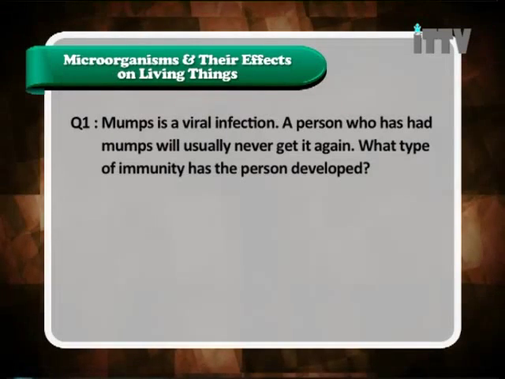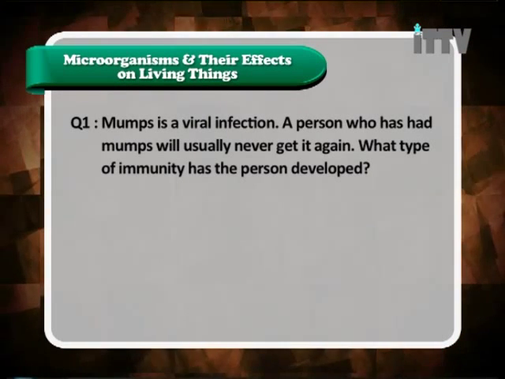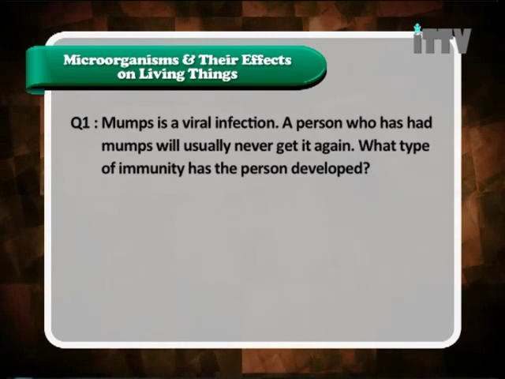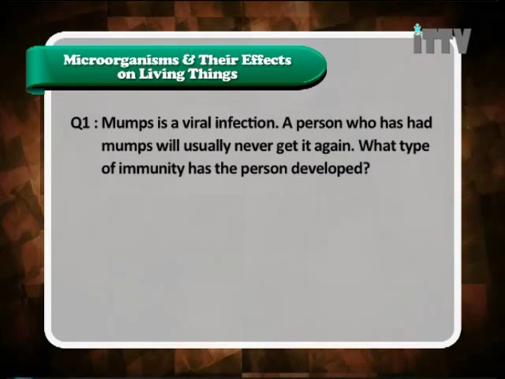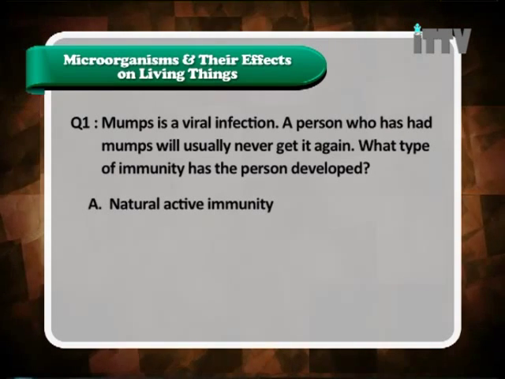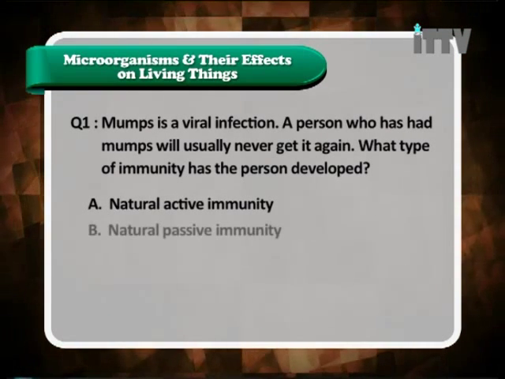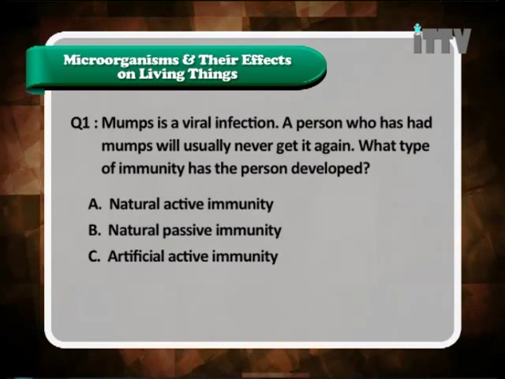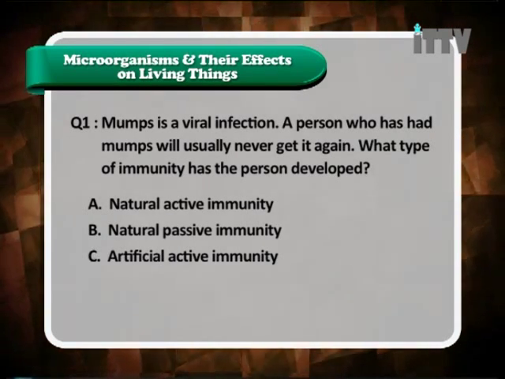Let's look at a simple question. Mumps is a viral infection. A person who has had mumps will usually never get it again. What type of immunity has the person developed? A. Natural active immunity. B. Natural passive immunity. C. Artificial active immunity.